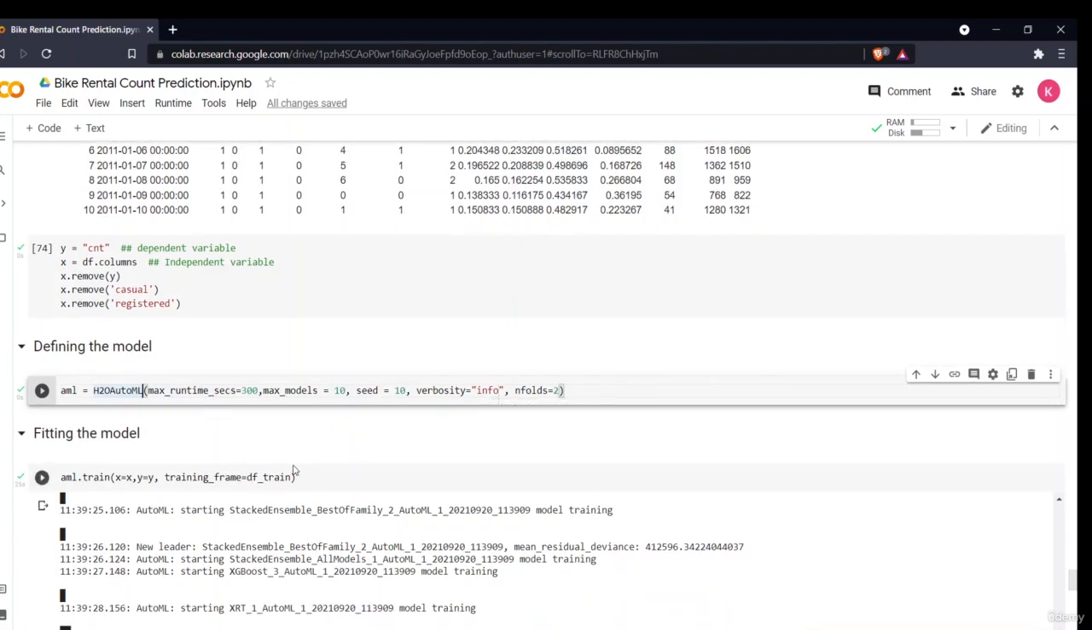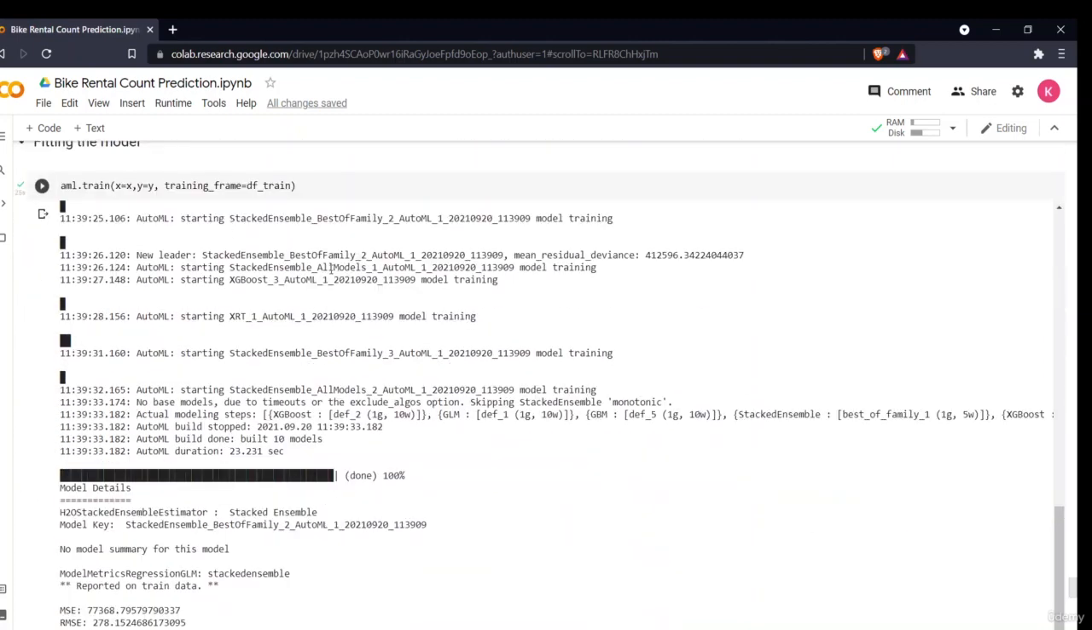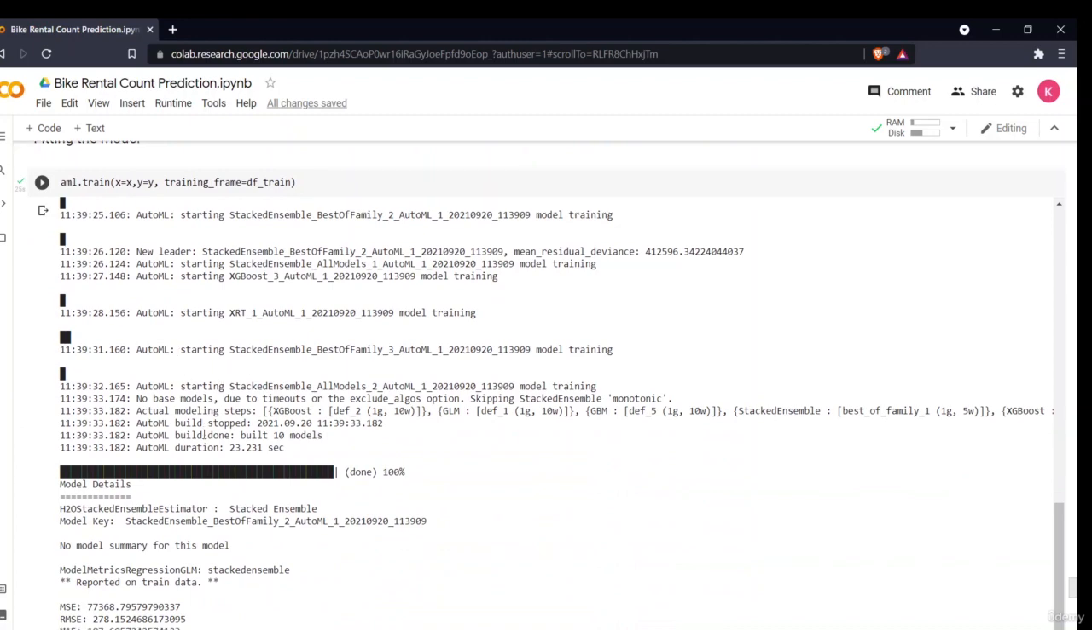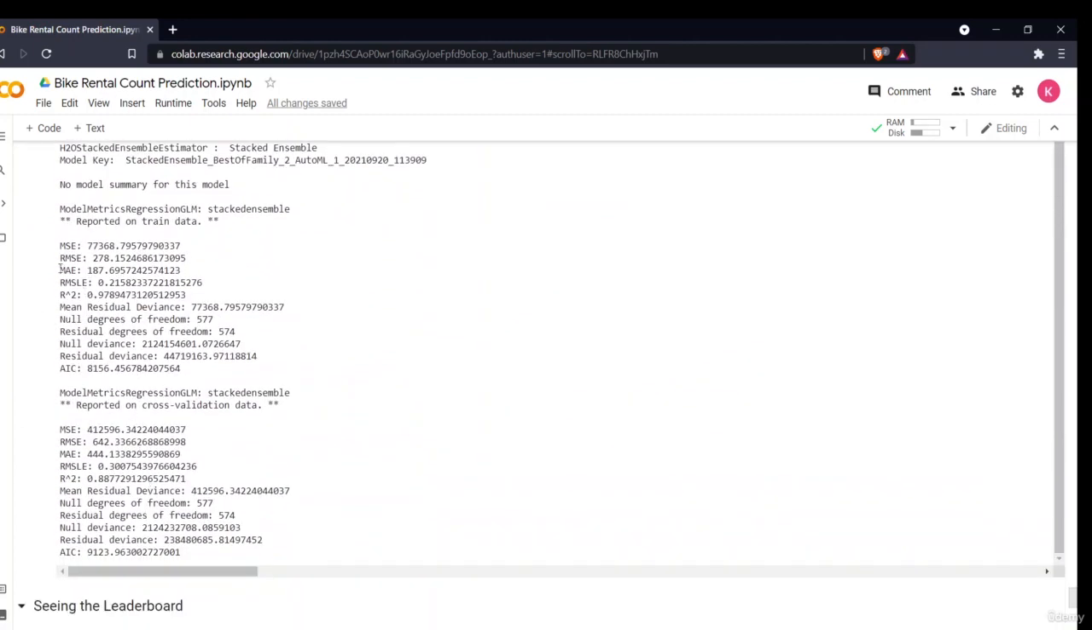Now I'll just simply train my model. I'll say aml.train. I've given my columns and I'm taking my data from my df train. I've told it that my dependent variable is stored in y column, independent variables are stored in x column. As you can see, it has trained different models, including stacked ensemble models. All the different models are trained. It has given me all the information on those different models, RMSE, MSE, R square, all of these things.